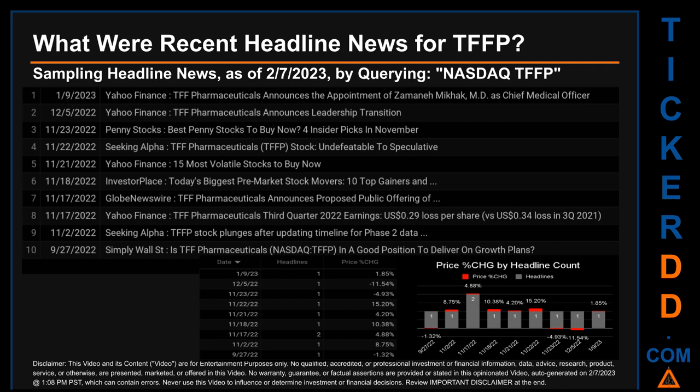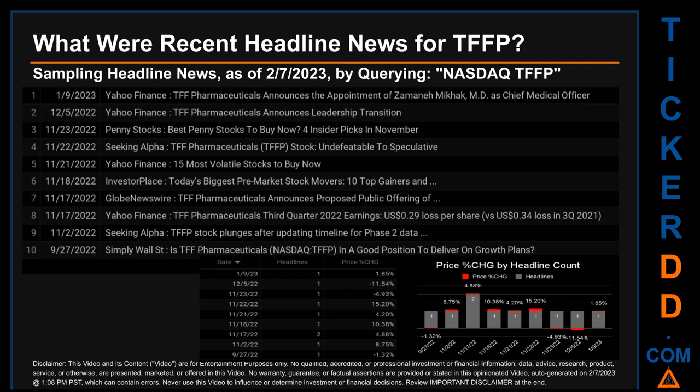Tuesday, November 22, 2022 was the day with the highest percentage change in price when we compare opening versus closing price for the ticker. The day saw a jump of 15.20% when TFFP opened trading at $1.25 and closed at $1.44. There was one found headline when Seeking Alpha published the headline that read, TFF Pharmaceuticals TFFP stock, undefeatable to speculative.